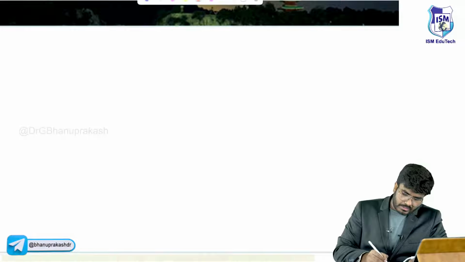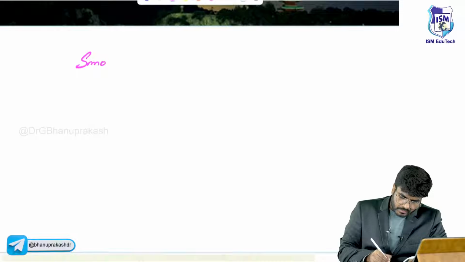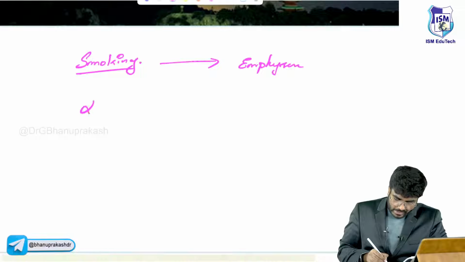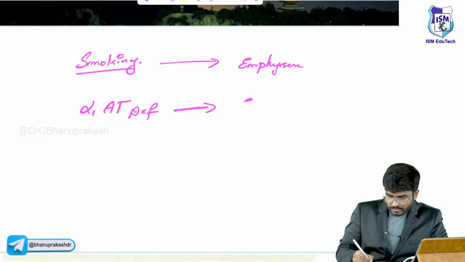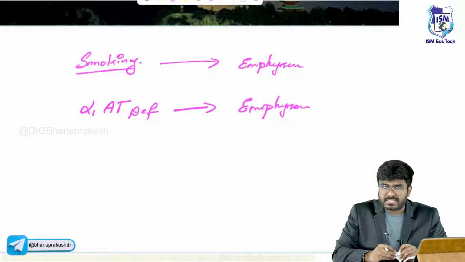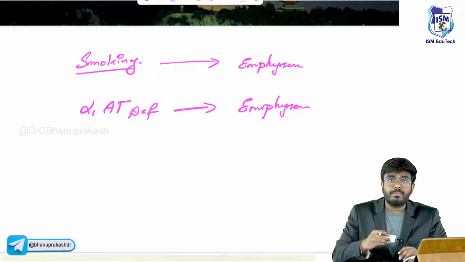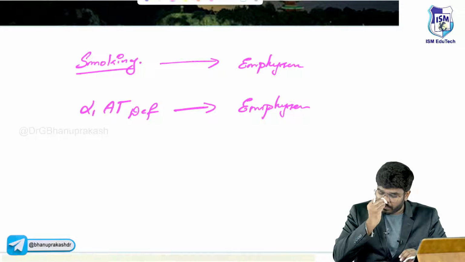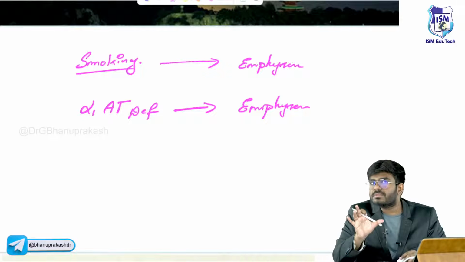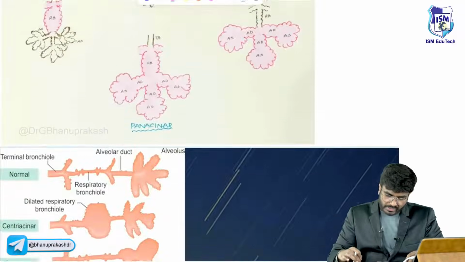What else you should know is that smoking can lead to emphysema, and alpha-1 antitrypsin deficiency can also lead to emphysema. Both are emphysema, the same at the gross level. But do you think both emphysemas are going to be the same? No, definitely not. There is some change. Let me tell you what exactly this change is.